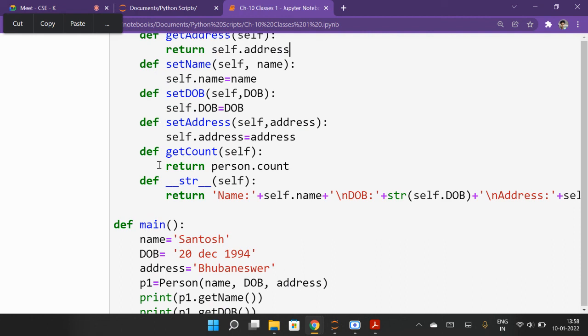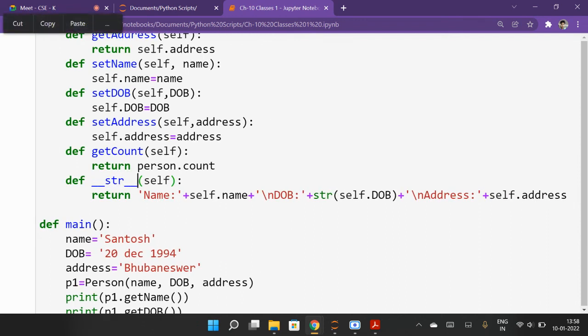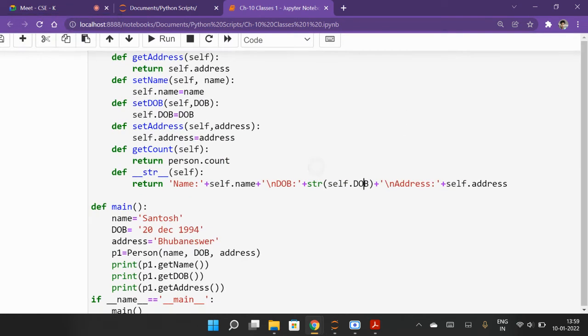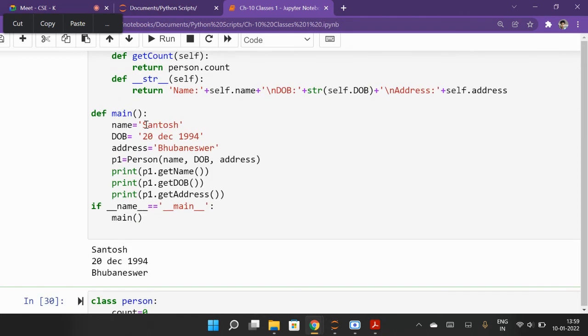Now see here, this double underscore str double underscore will print as a string. So this is also a keyword type. So def __str__(self), and it will return in a string form. It will return the name, self.name, then date of birth in string form, and then newline, address, and then self.address. Here you check.